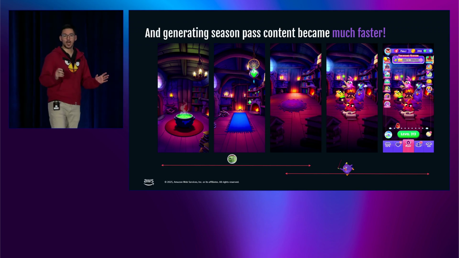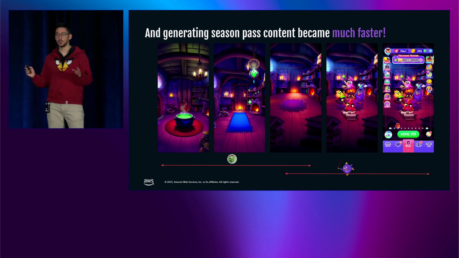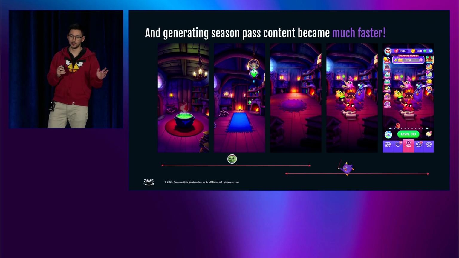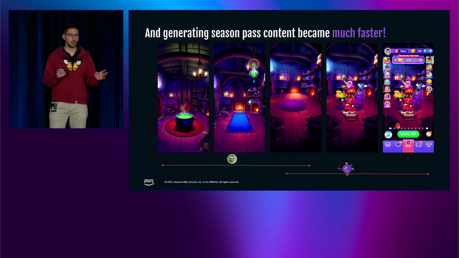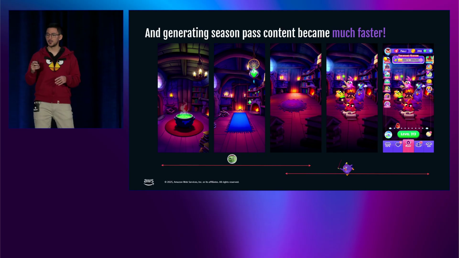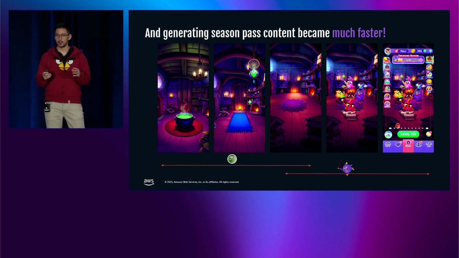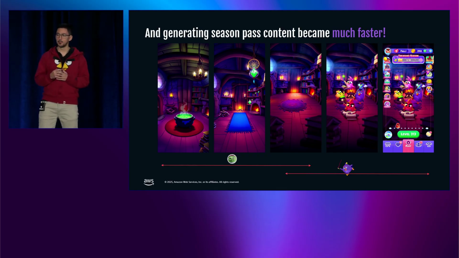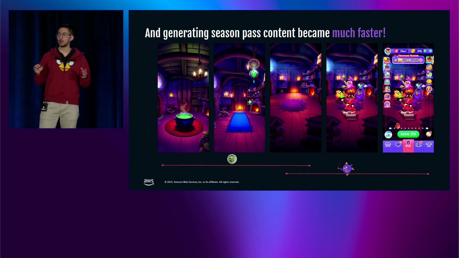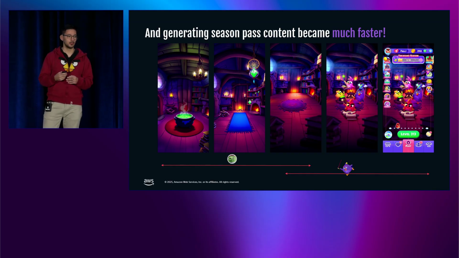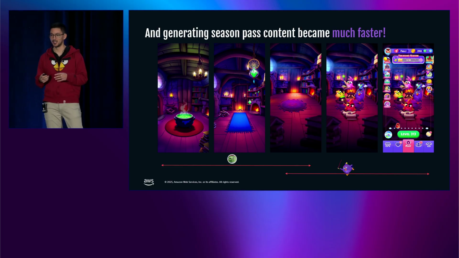And that's how we could generate season pass content way faster than we could before. For those of you that are not familiar with mobile games, season pass content is a limited special event that we run. Usually it takes a month. And the players can experience new seasonal content and earn rewards. For example, right now, it's Christmas time soon, so most of the games are going to be releasing some Christmas season pass.